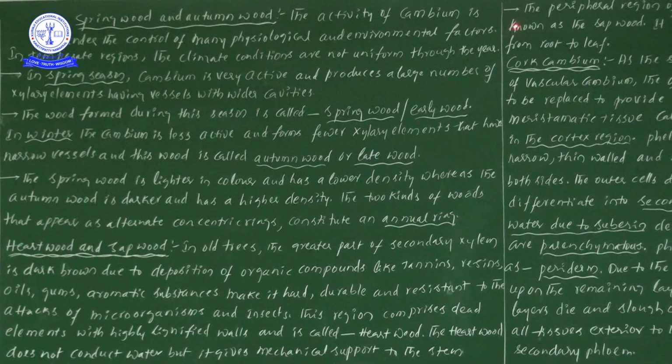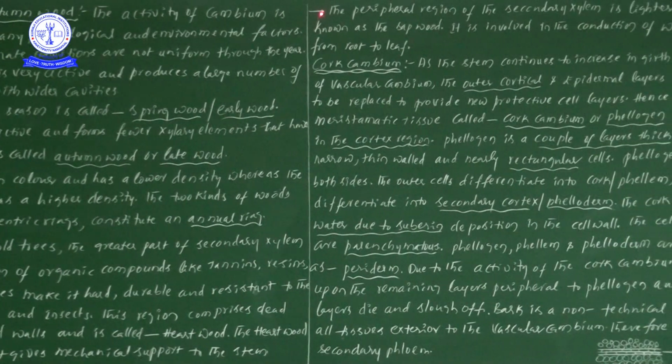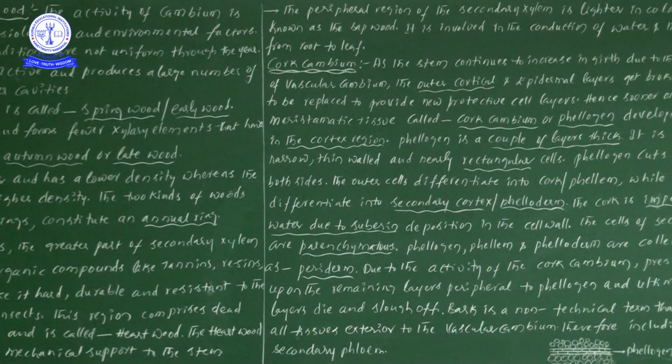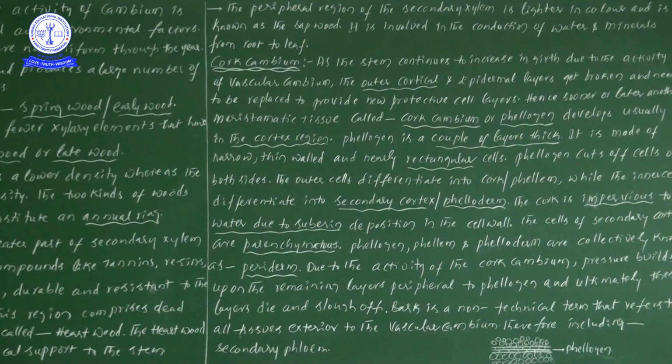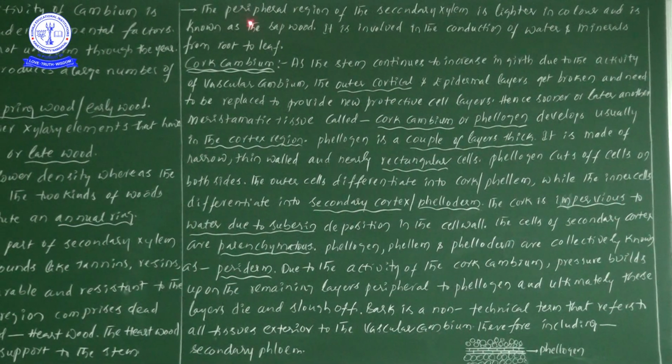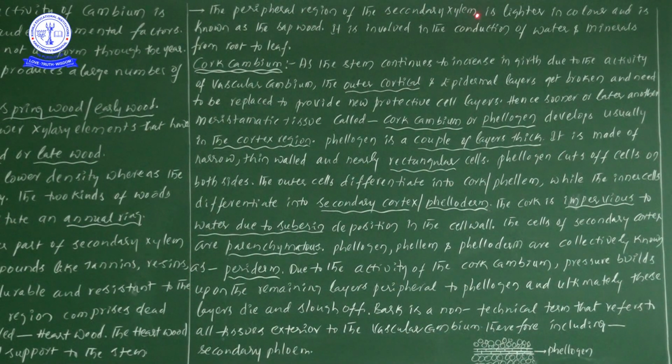Next, what is the tissue present at the peripheral region of the secondary xylem? Peripheral, not towards outside. I have told you already many times. The tissue present outside is lighter in color and is known as sapwood. In comparison of heartwood and sapwood, we find a thicker, darker color in heartwood and a very light color in sapwood.